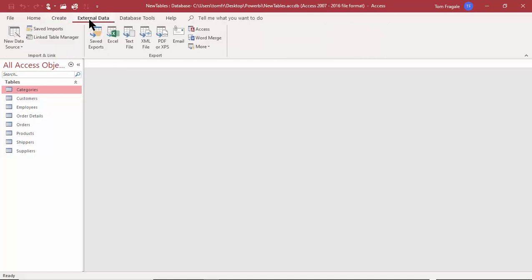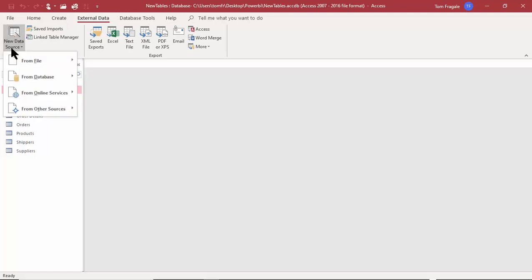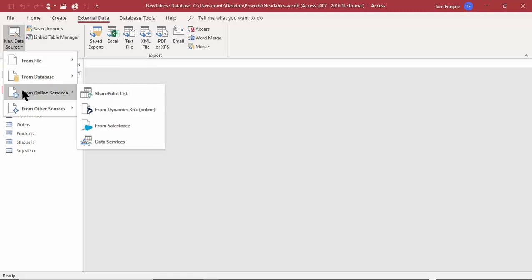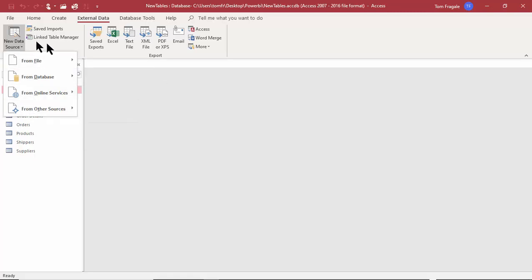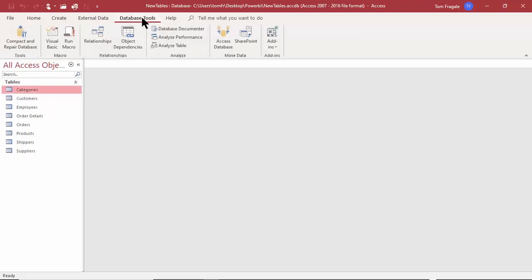Now, external data means we can import or export data from other sources. So if I pick on external data and then pick on new source, then you're going to see we can import from many different file types into Access. I'm going to show you how to do that during this course. Now, we can also export from Access into other data types, and we can talk about that during this course as well.